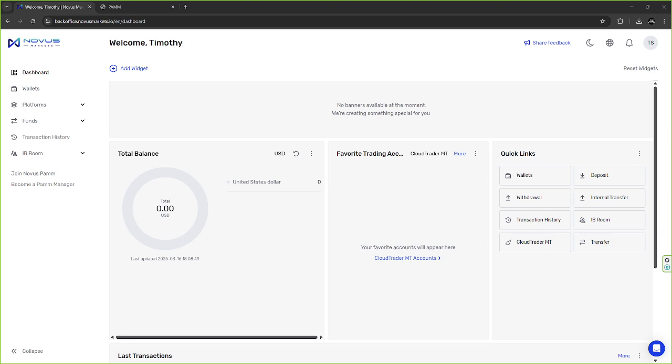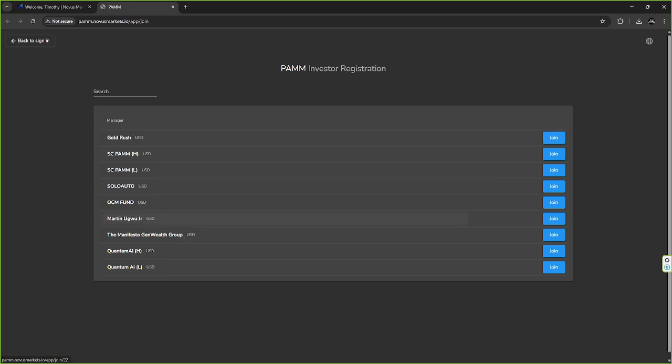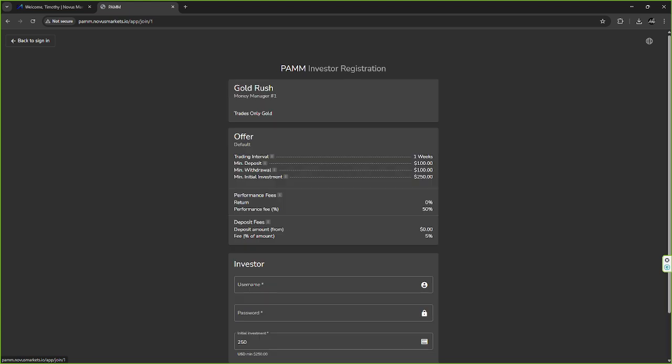So a PAMM manager is able to open an account, make a deposit into their account, and basically start this investment group. So these are some of the examples here of the ones that are on Novus at this time. So let's just go here to Gold Rush. So this person's able to open up this PAMM account. They're able to name it, and then they're able to put in an offer.